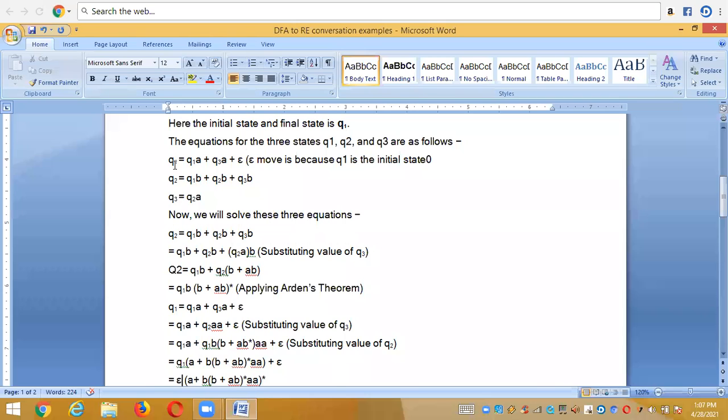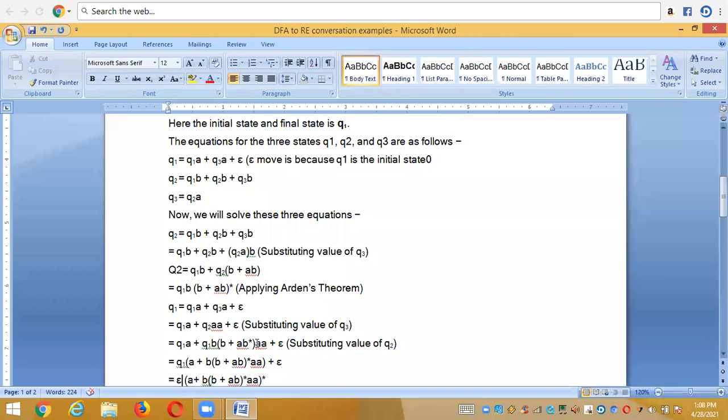Now I am taking Q1 = Q1A + Q3A + epsilon. Here I already have a solution for Q2, so I'm again substituting the value of Q3 here, and the value of Q3 is Q2A, right? Then it becomes Q2AA + epsilon. I already have the output of Q2, so I'm substituting the value of Q2 here: Q1B (B + AB) whole star, into the remaining thing AA.